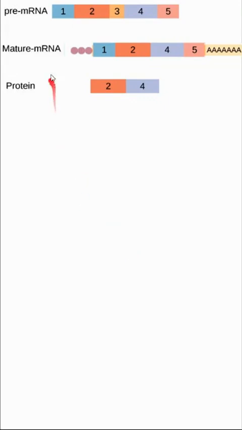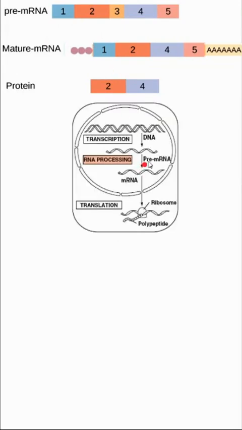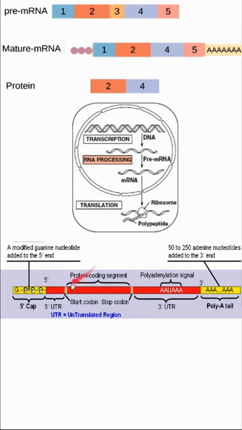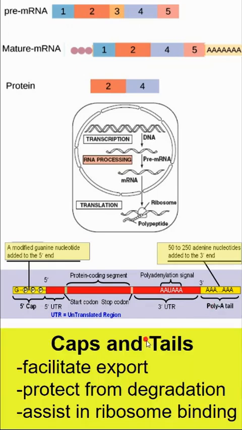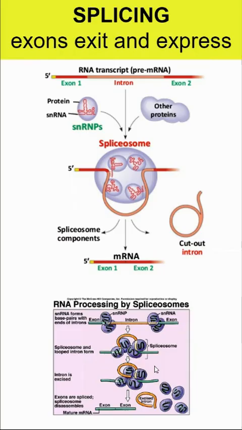So once we create that messenger RNA, other things are going to happen to it before we can go to the ribosome. We call this processing. So the processing is going to occur within the nucleus, and we have this pre-messenger RNA and mature messenger RNA. Some of the things that occur here is a GTP cap is put on one end, on the 5' end, and a poly A tail is put on the back side. The caps and tails facilitate export. They protect it from being broken down and assist it in binding into those ribosomes.